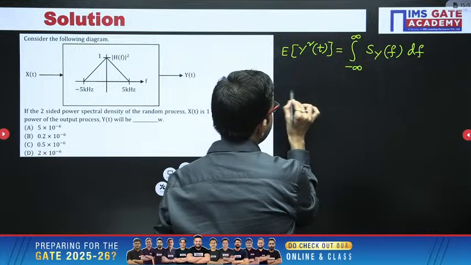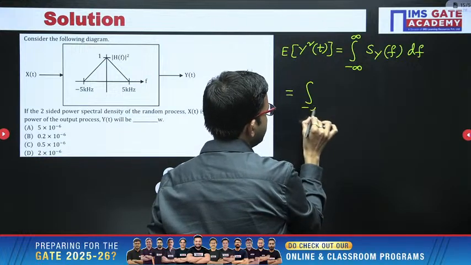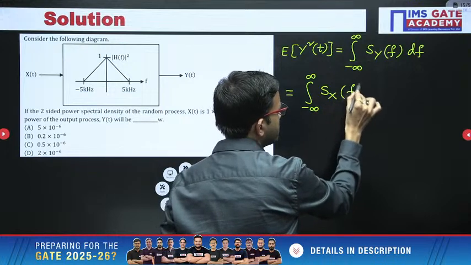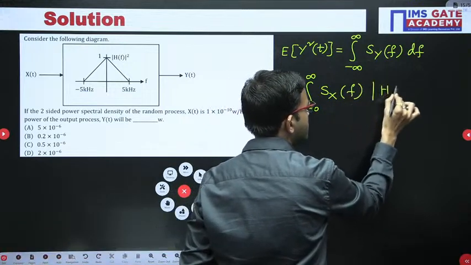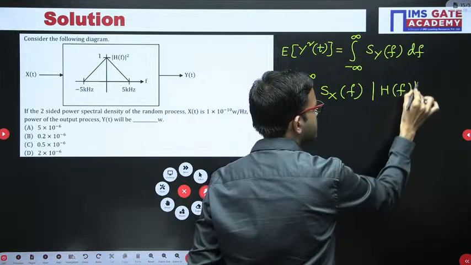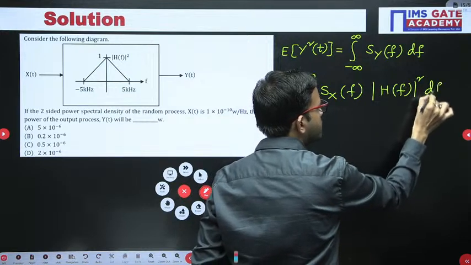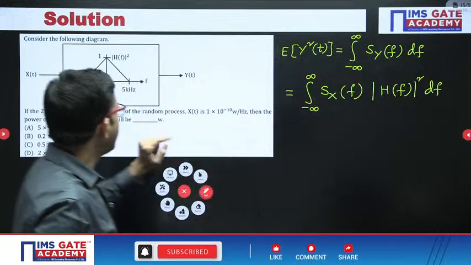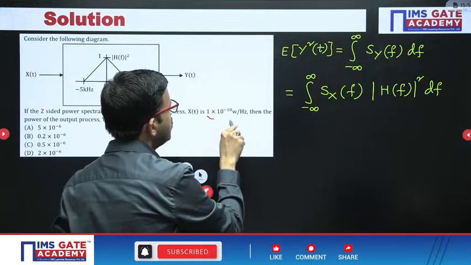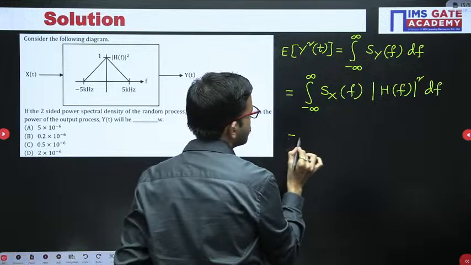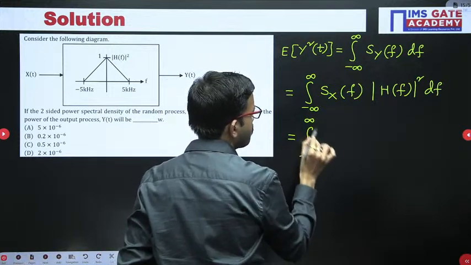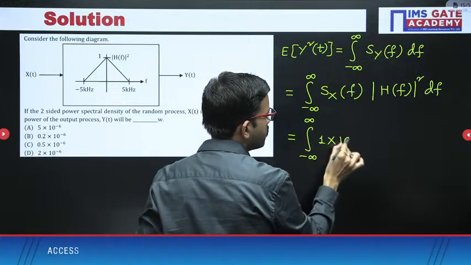Now this one you can write as Sx of f, that means input power spectral density, into magnitude of transfer function square. Sx of f you already have as 1 into 10 power minus 10, integral minus infinity to infinity.